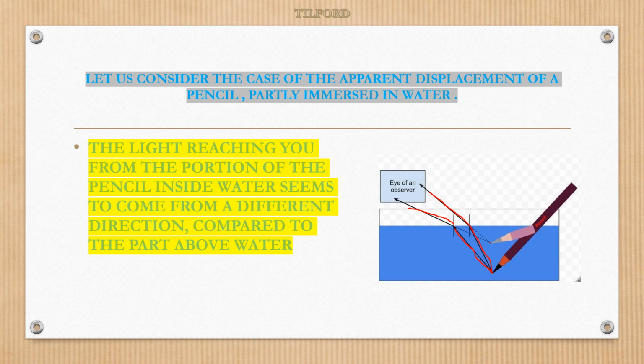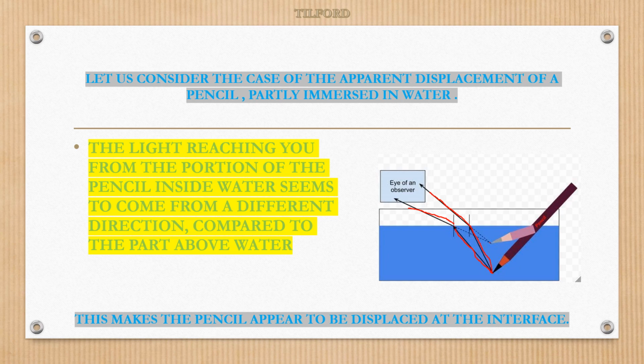When you see this pencil now, it becomes two parts for us: the pencil above the water and the pencil inside the water. From inside the water you get some light rays and they seem to come from a different direction than those from above the water. This makes the pencil appear to be displaced at the interface.